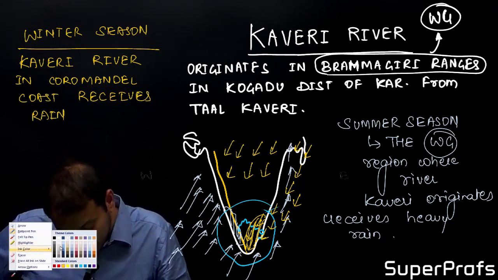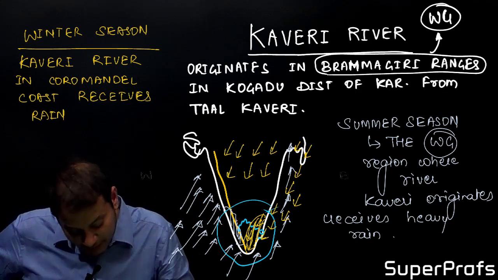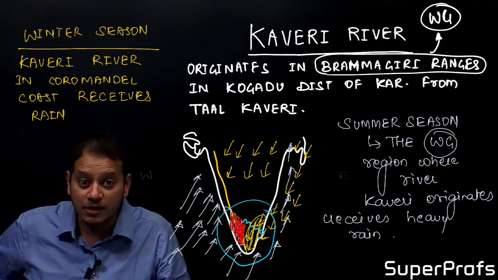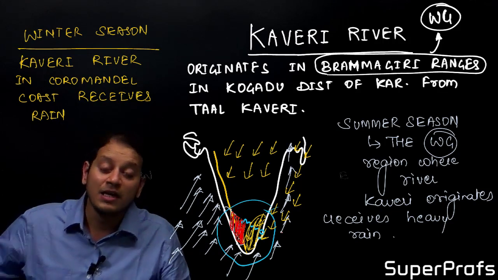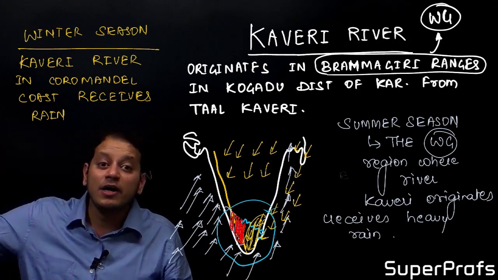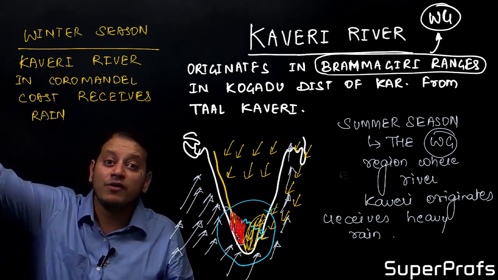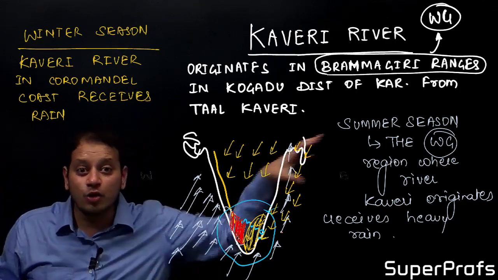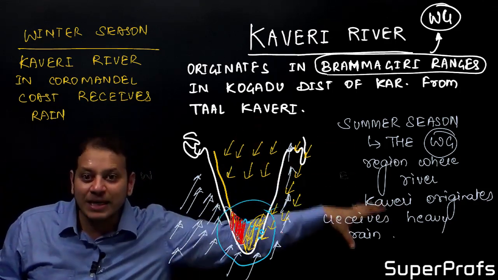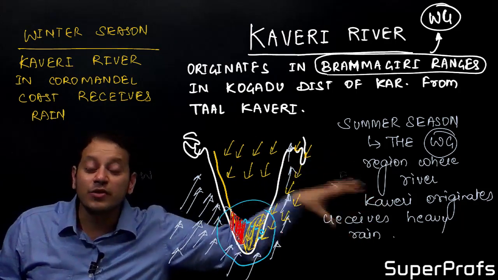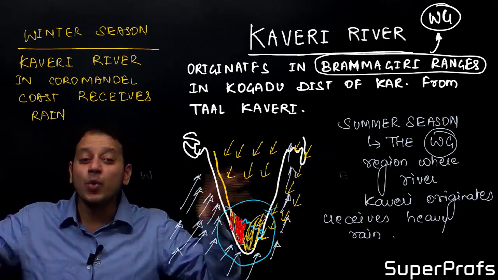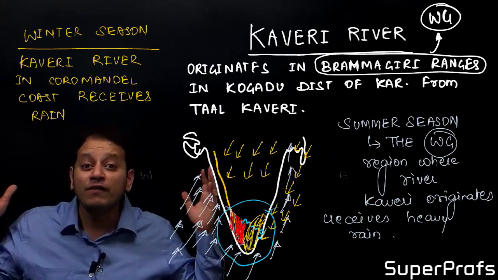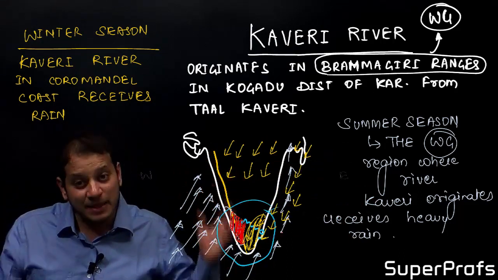Let me mark it with red color: this is the region which will receive summer rainfall during the southwest monsoon season. While during the winter season, the yellow colored region, which I have marked, will receive the rainfall. Thus, the upper catchment area of river Kaveri receives rainfall during the summer season, while the lower catchment area, that is the Coromandel coast region, receives rainfall during the winter season. And as a result, the river Kaveri is the only perennial river of peninsular India.